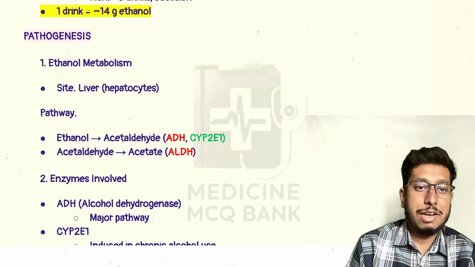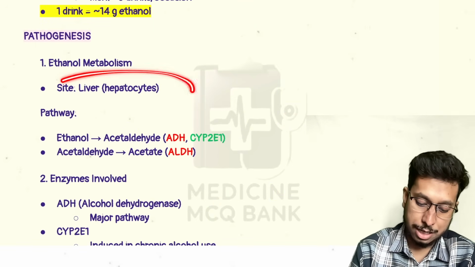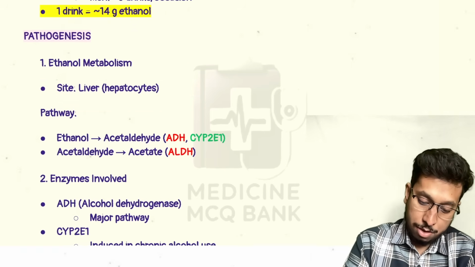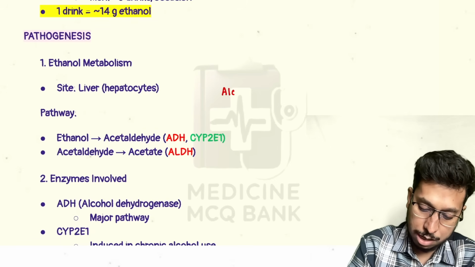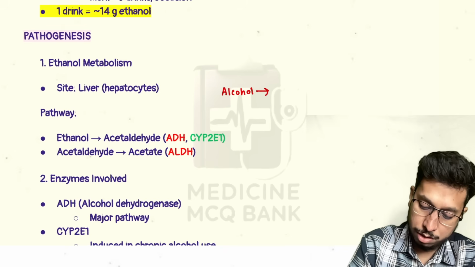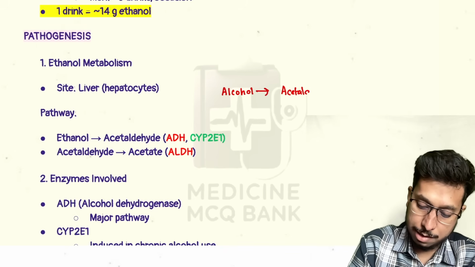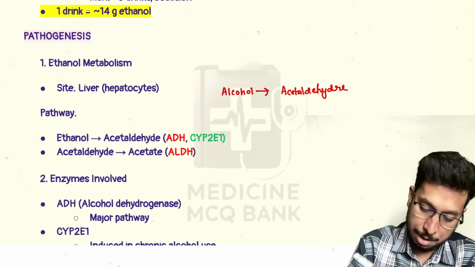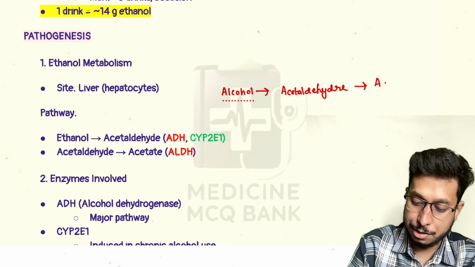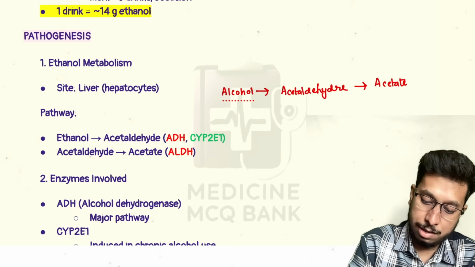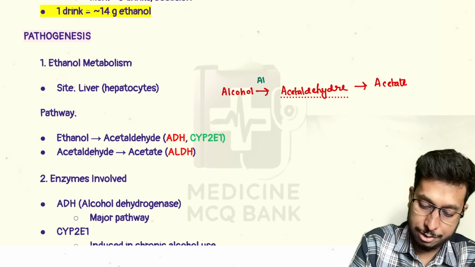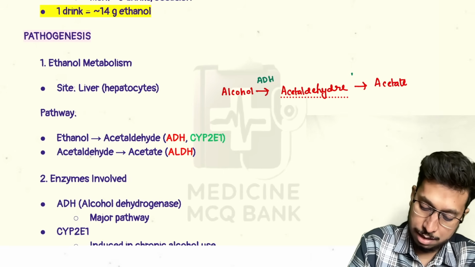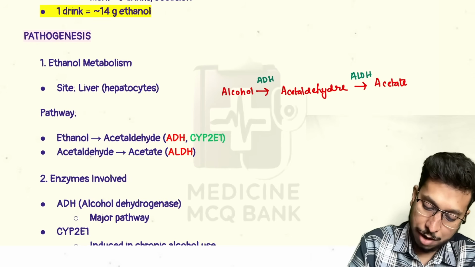If you look into the metabolism, alcohol is primarily metabolized in the liver, in the hepatocytes. In a hepatocyte, alcohol is converted into acetaldehyde, and acetaldehyde is converted to acetate. This conversion takes place by dehydrogenase enzymes: the enzymes are alcohol dehydrogenase and acetaldehyde dehydrogenase. The first step is also under the effect of CYP2E1.